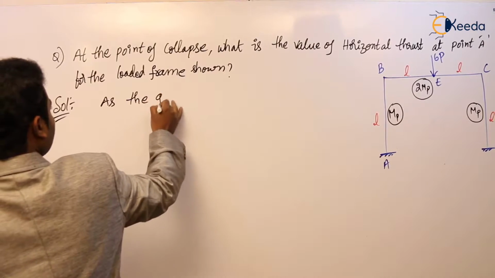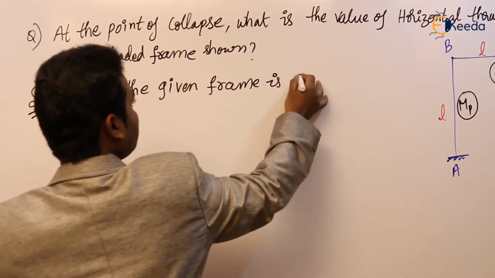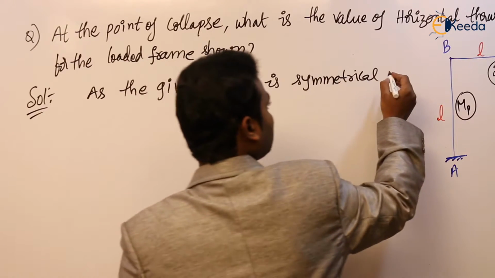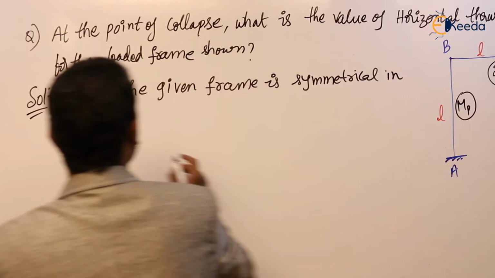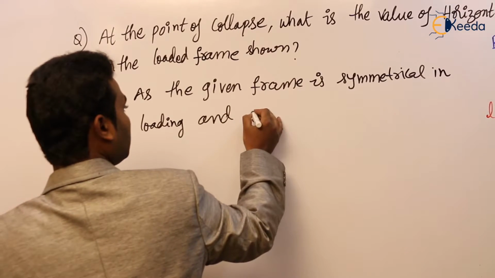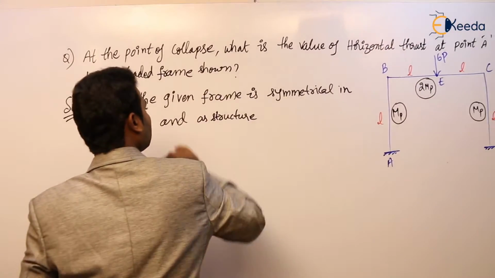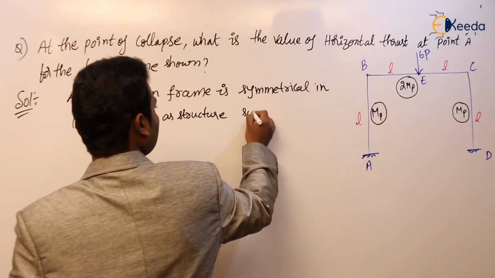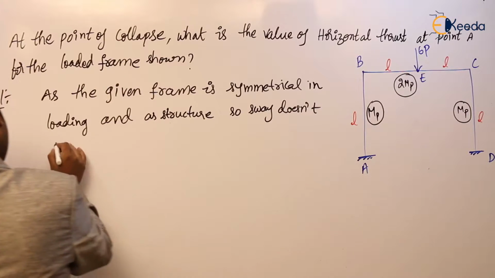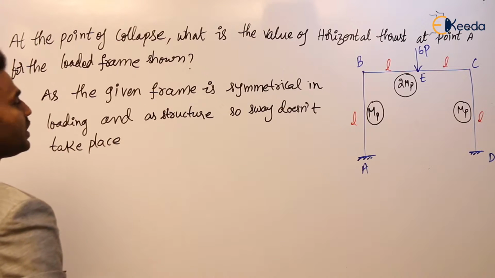As the given frame is symmetrical in loading and as a structure, sway doesn't take place.